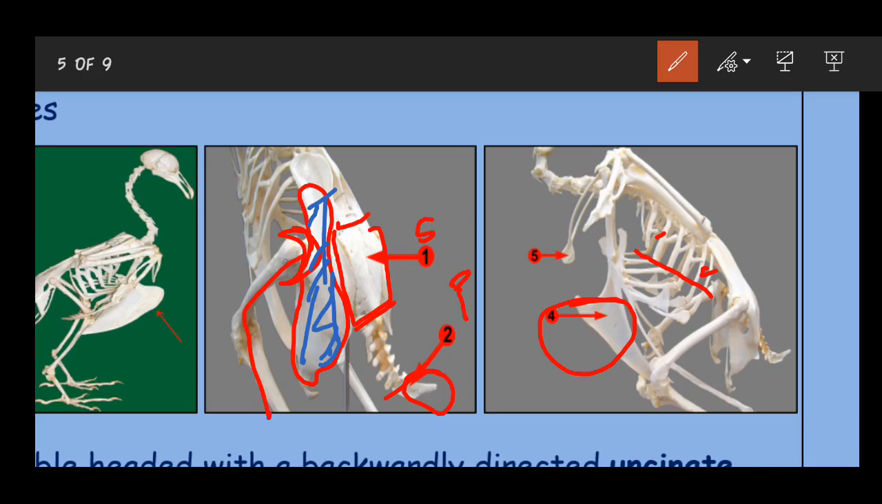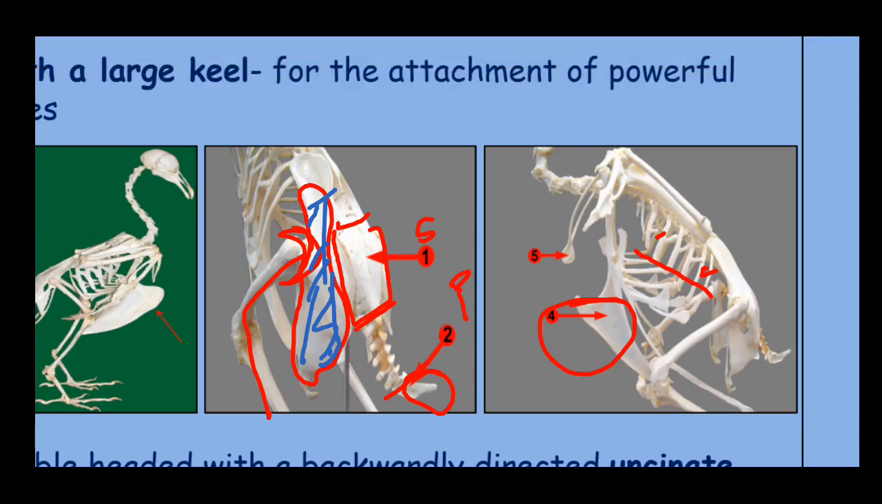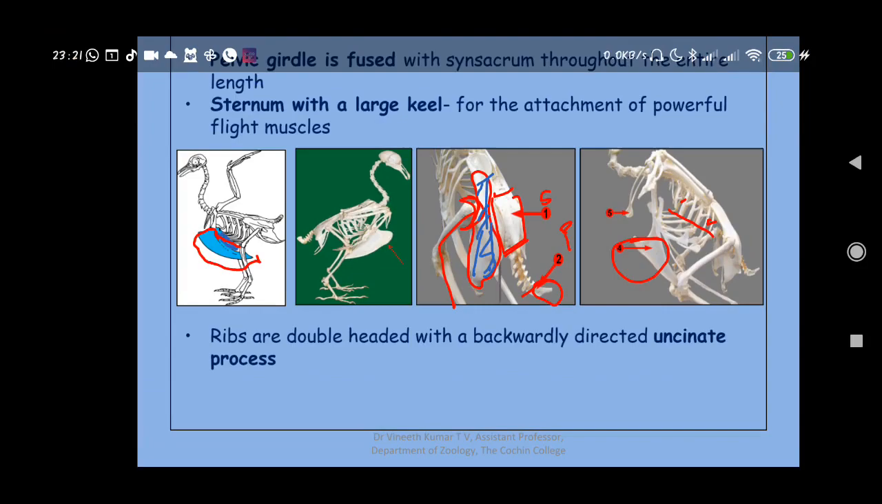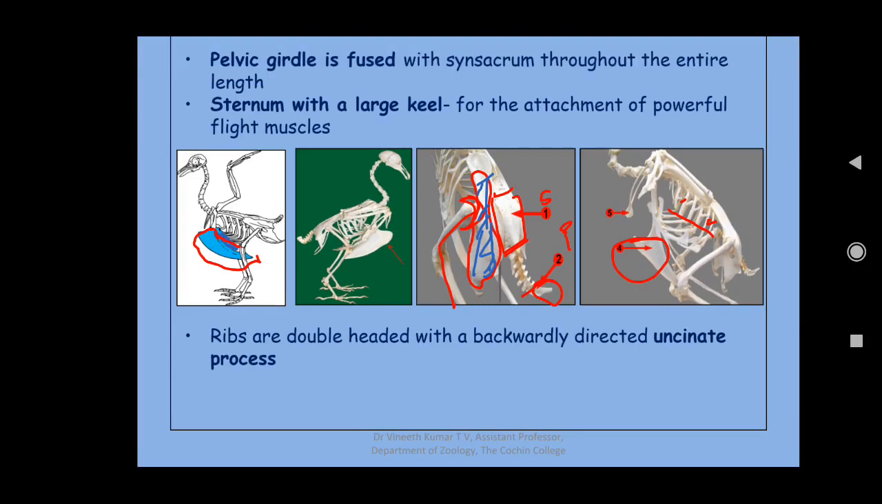The function of these processes is to strengthen the thoracic area, which houses the lungs and helps in the process of respiration. Mainly it strengthens the thoracic area for the support of the ribs. So that is the uncinate process, the backwardly directed spine seen in the ribs.